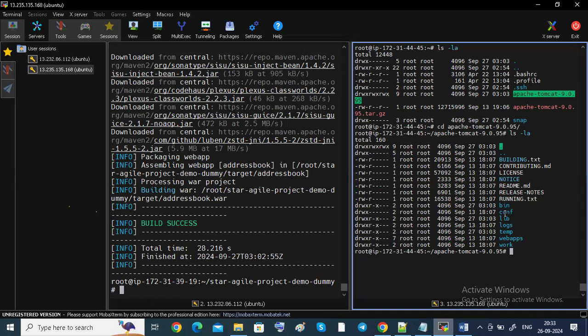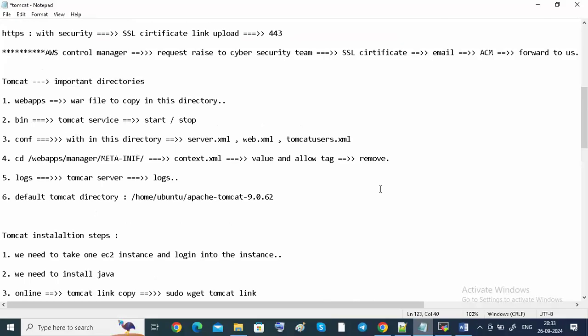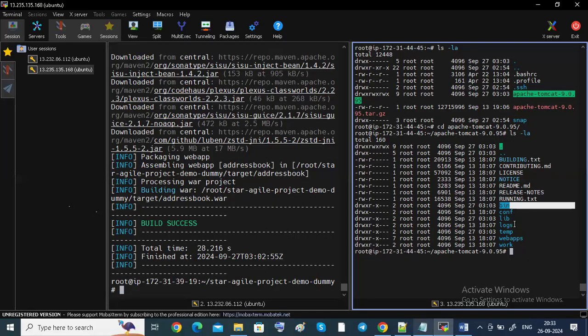You can see here automatically there is bin. Bin means what I told you: start or stop of your Tomcat web server, guys. See here, I already wrote these directories, they will automatically be created. Log files, webapps, configuration files and libraries, temporary files, license, configuration.md files, building.txt. Everything, the default directories, will be created automatically. But only four directories are very, very important. One is logs, another one is bin, another one is conf, another one is webapps.